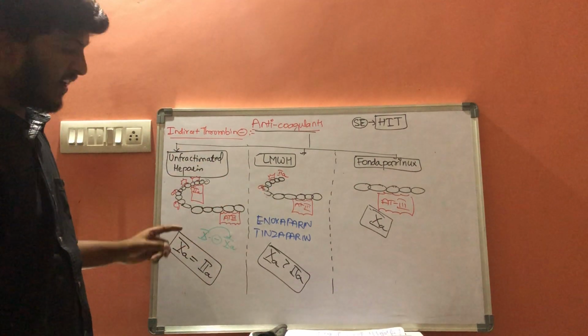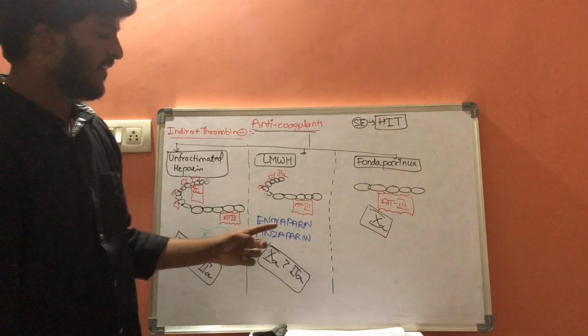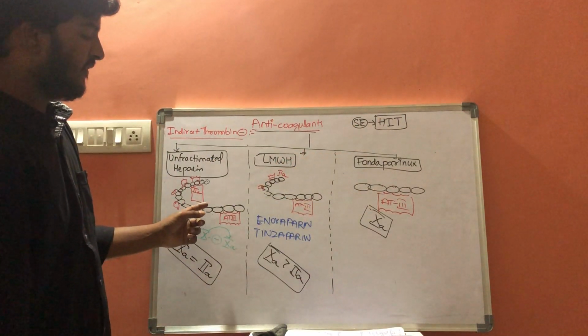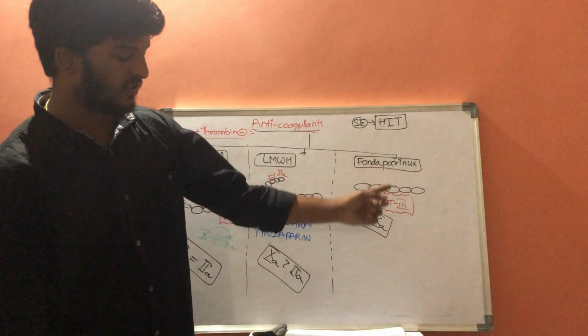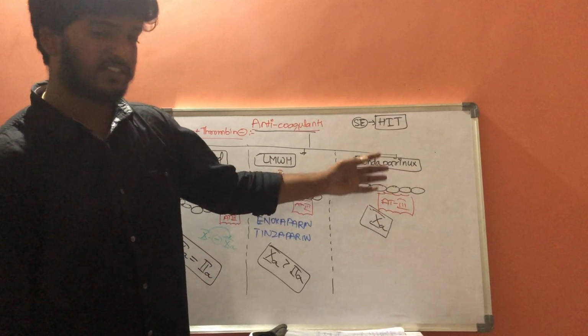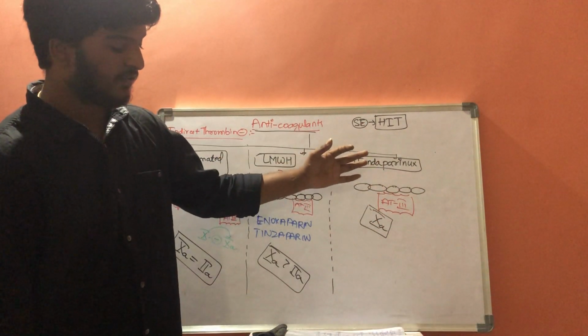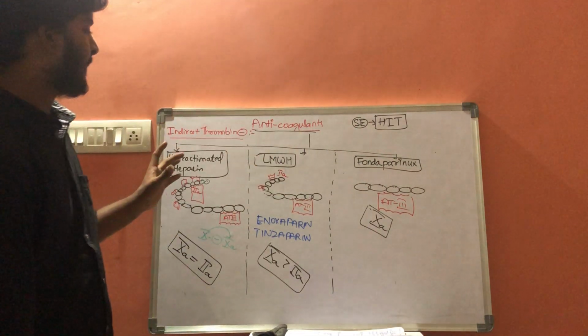APTT monitoring is required in this condition, but not required in these conditions. It is preferred for catheter-induced thrombosis, and these two drugs are preferred for myocardial infarction, deep vein thrombosis, and unstable angina.